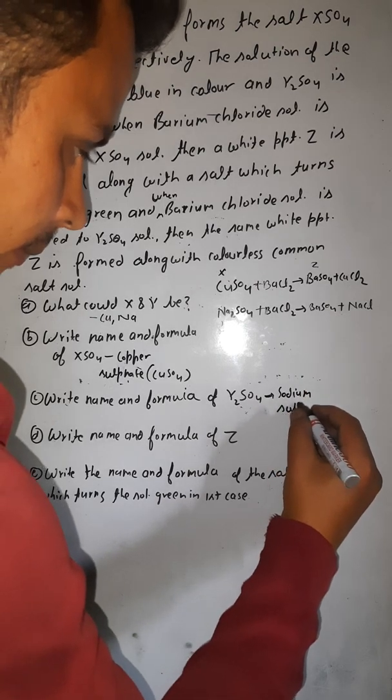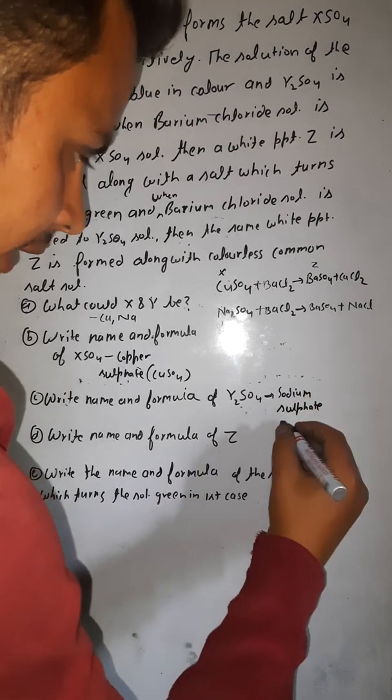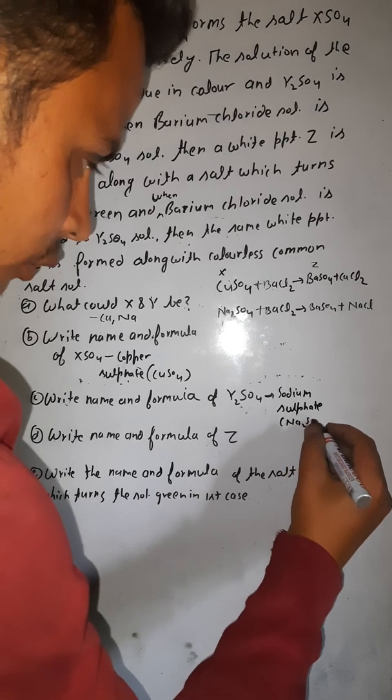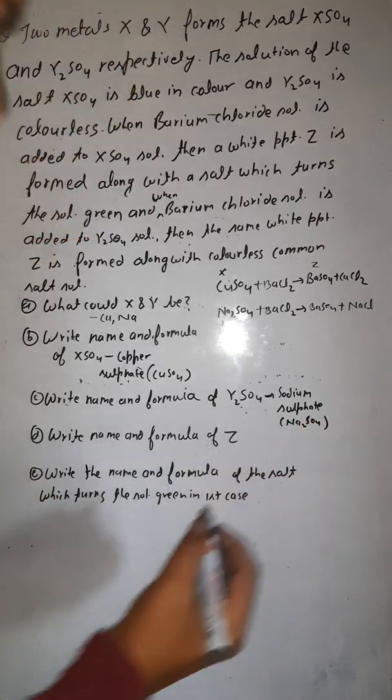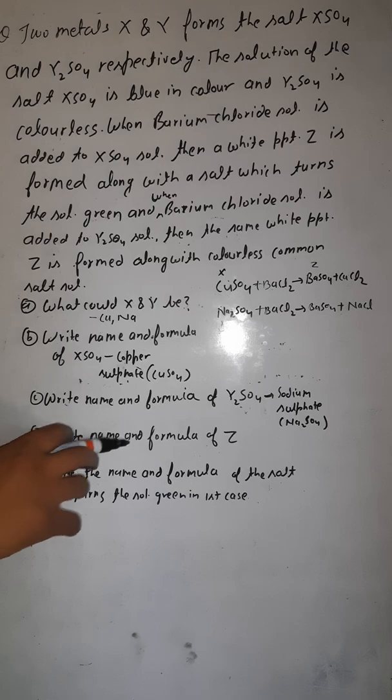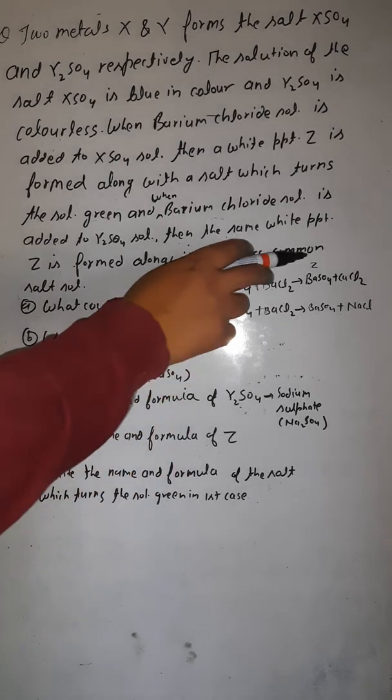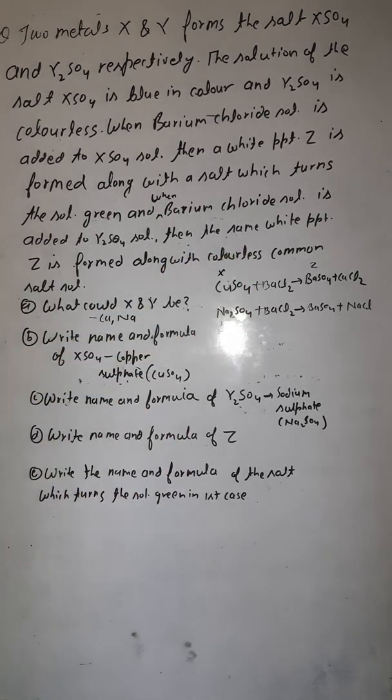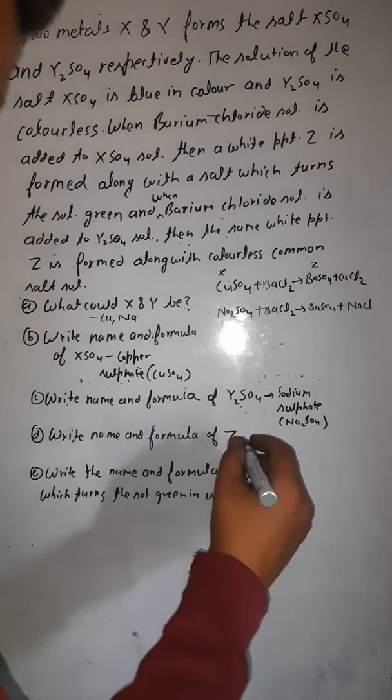Sodium sulfate. Formula is Na2SO4. Okay. Write name and formula of Z. What is Z here? That is white precipitate. That is barium sulfate. So let's write this here.